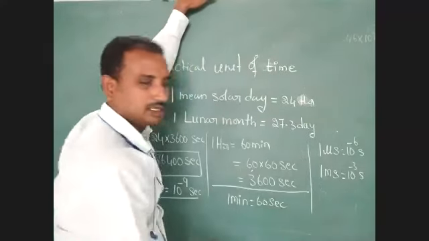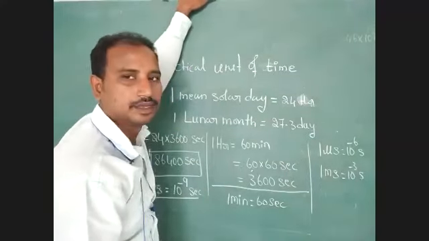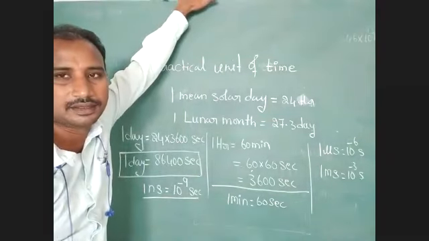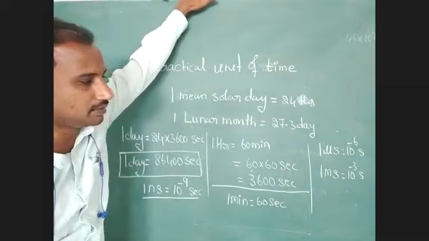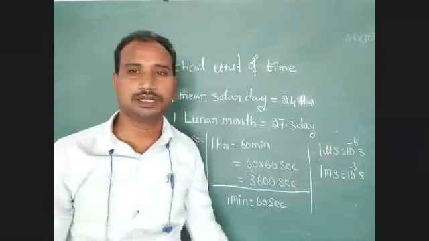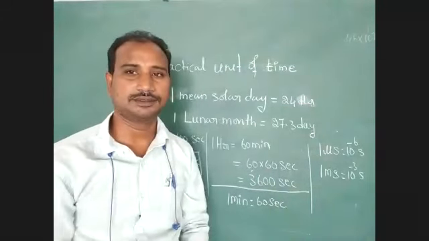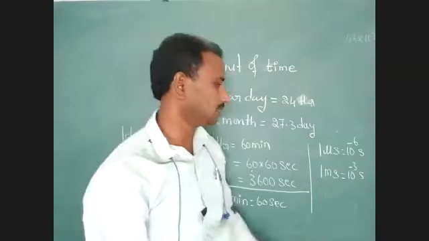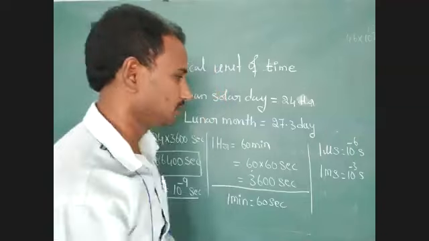Just identify microseconds and milliseconds.